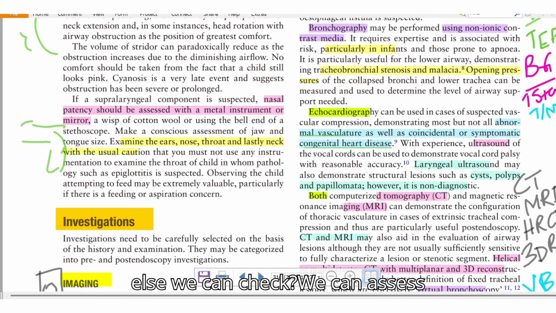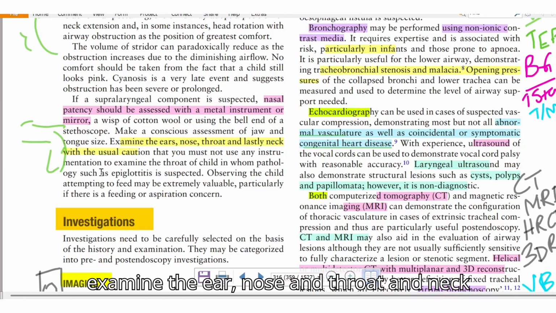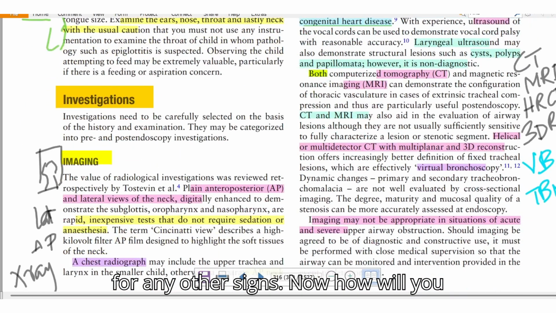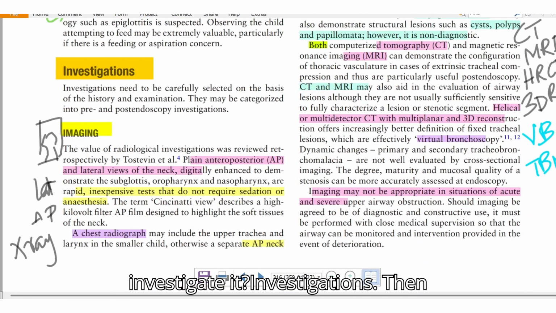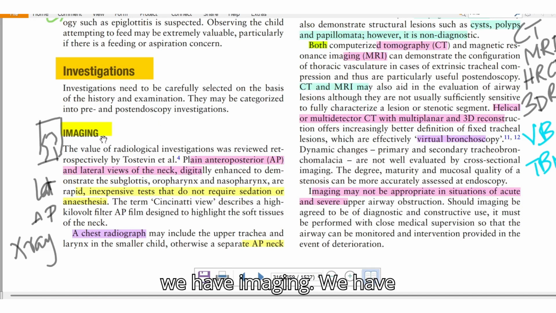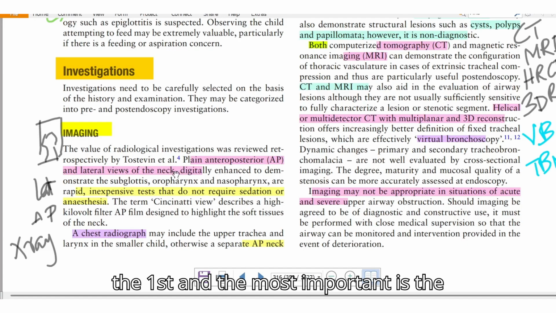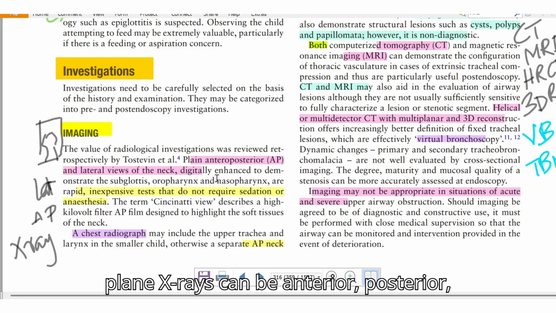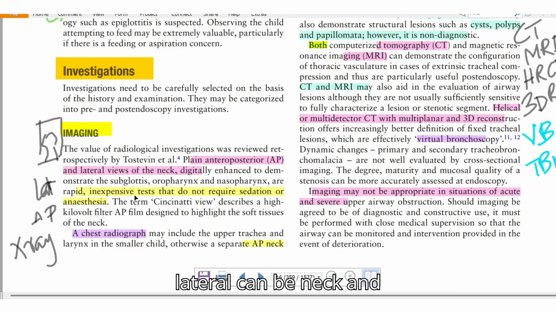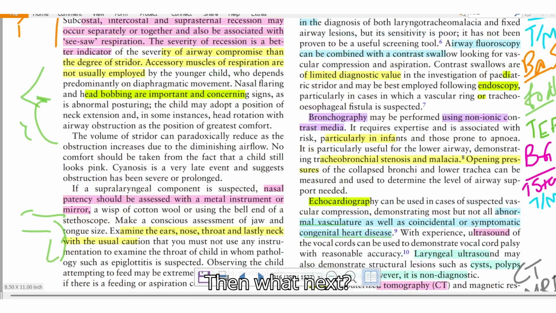What else can we check? We can assess airflow using a metal instrument or mirror by checking for misting. We also have to examine the ear, nose, throat, and neck for any other signs. Now, how will you investigate it? Investigations: we have imaging. The first and most important is plain x-rays, which can be anteroposterior and lateral views of the neck and chest. Then what next?